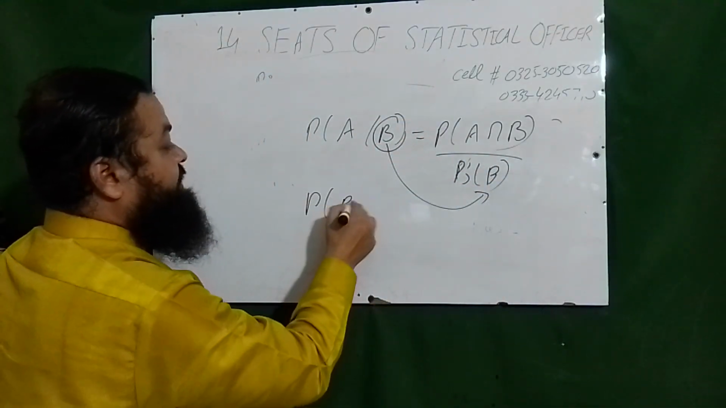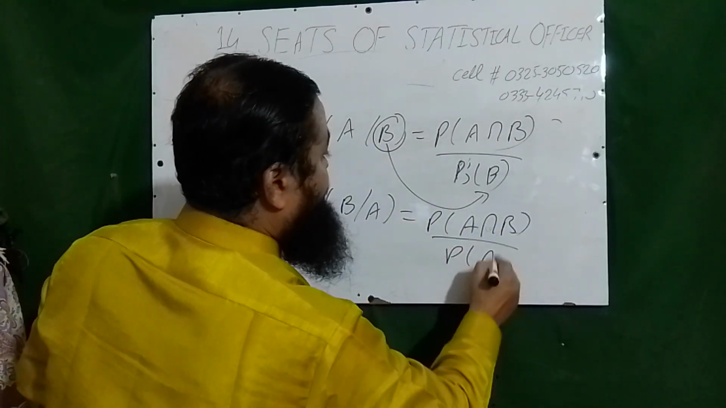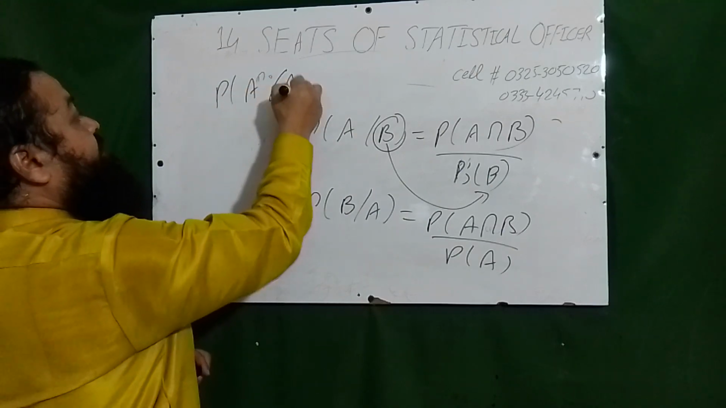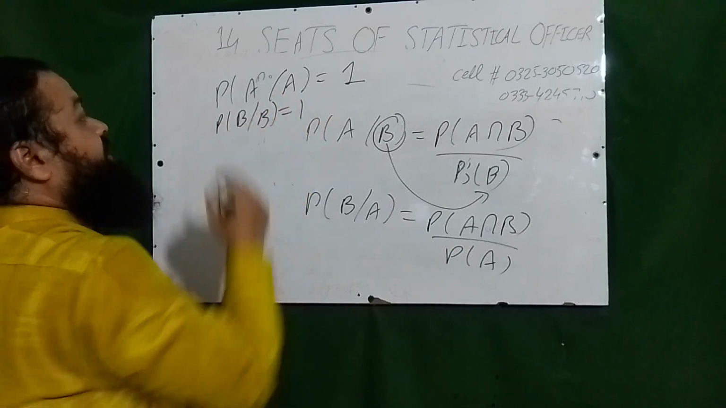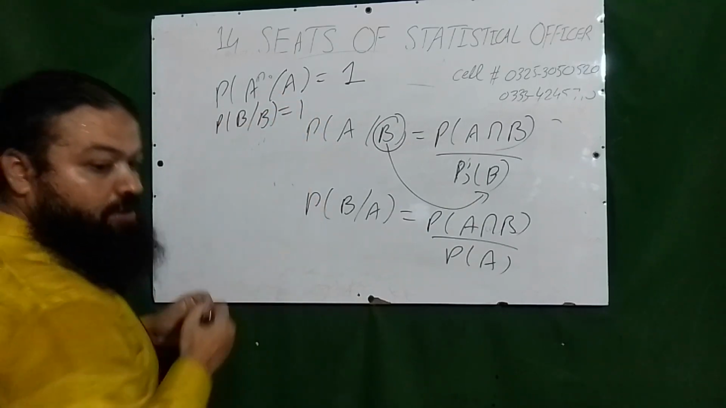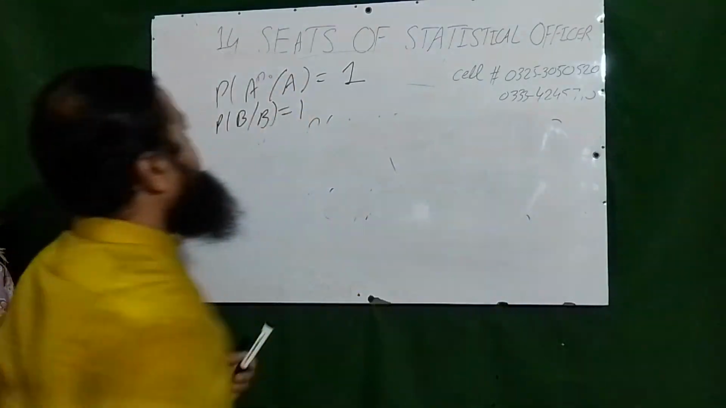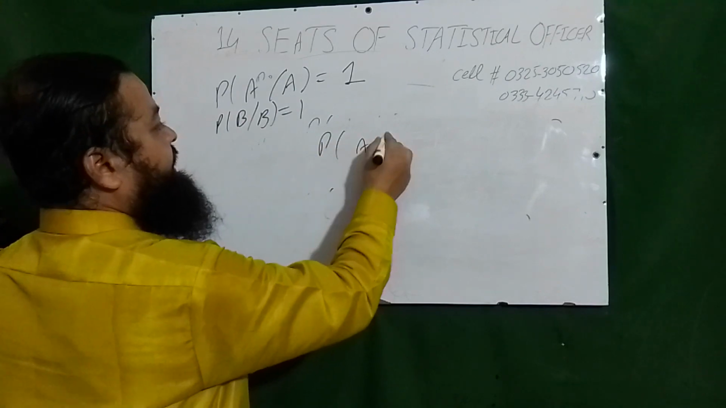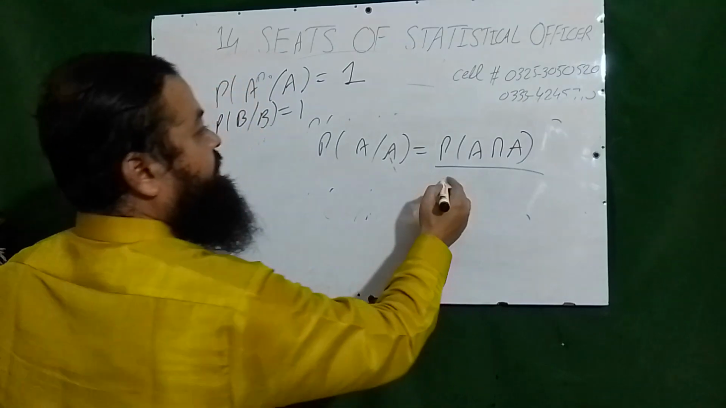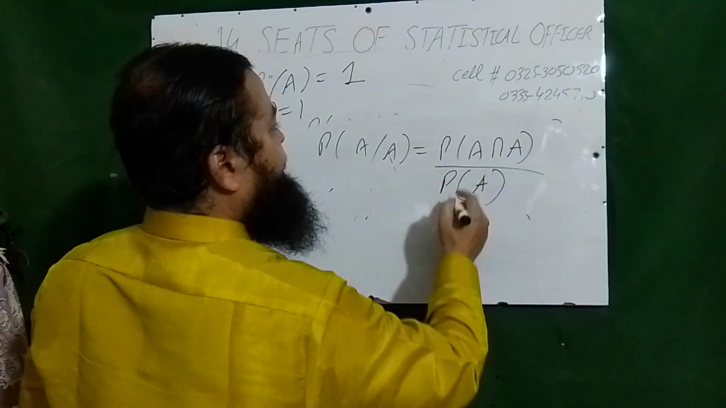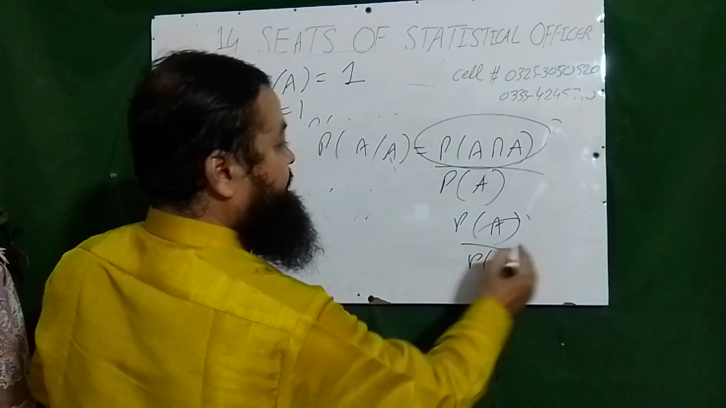And if you have probability of B given A, that will be probability of A intersection B over probability of A. And probability of A given A will be equal to 1. Probability of B given B will be equal to 1. Probability of A given A: how will you find it? Probability of A intersection A over probability of A. Probability of A intersection A is probability of A, so probability of A over probability of A will be 1.